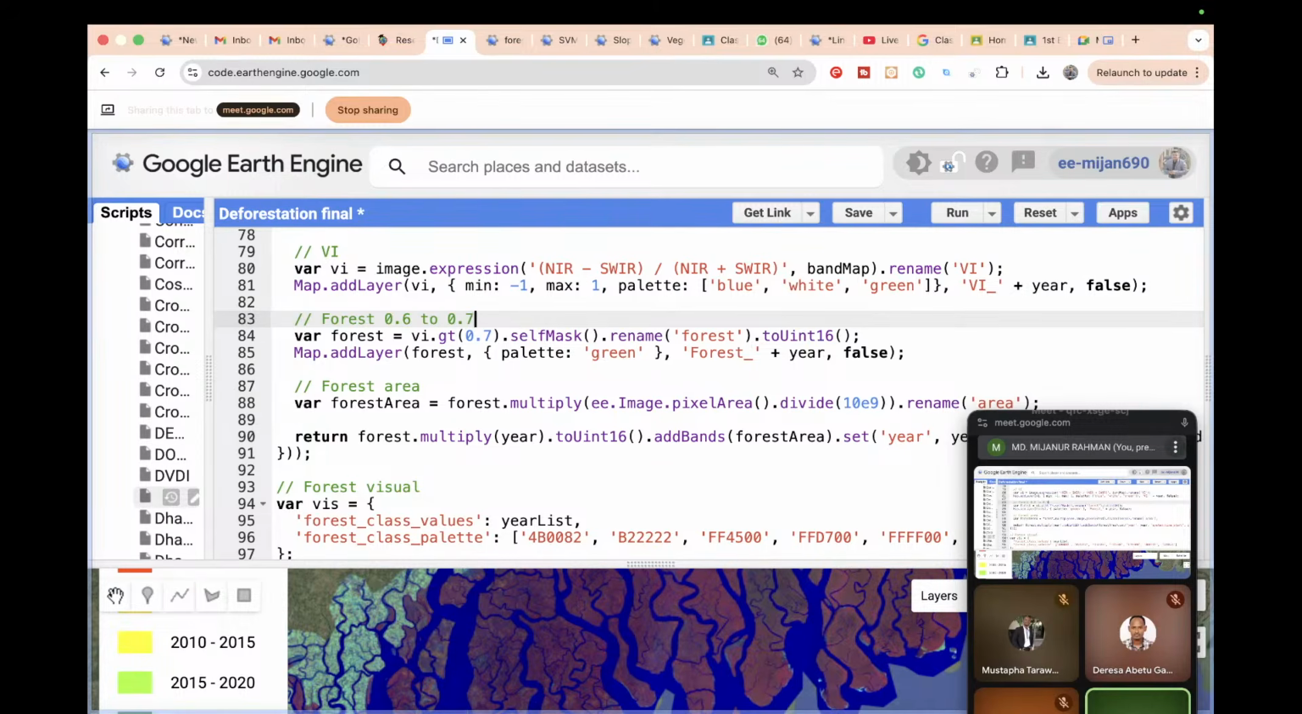0.6 to 0.7 is a standard value for the forest area, mainly dense forest area, because forests have different types. Some forests have low vegetation or not very dense vegetation, then you also need to change this value. Otherwise we simply use 0.6 to 0.7 for any dense vegetation.